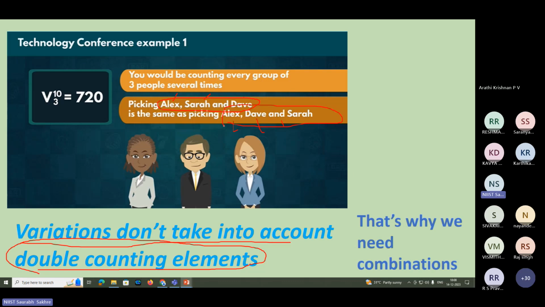But this we were not able to bifurcate when we were doing permutations and variations. When 3 positions were there, Louis, Kimi, and Max, every time those 3 people only were there, and we were arranging between them. But in this case, when you want to represent something or when you have a particular task, Alex, Sarah, and Dave will be the same as Alex, Dave, and Sarah. So you cannot say that these 2 are different combinations.